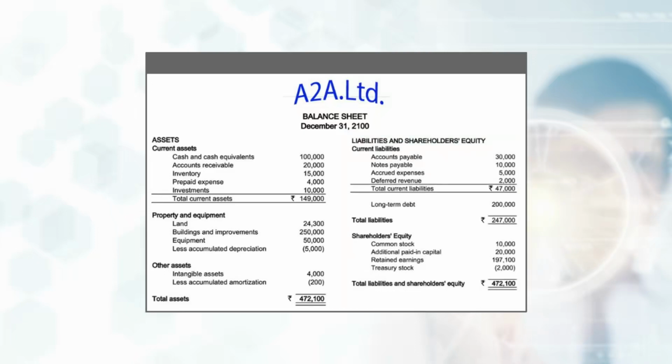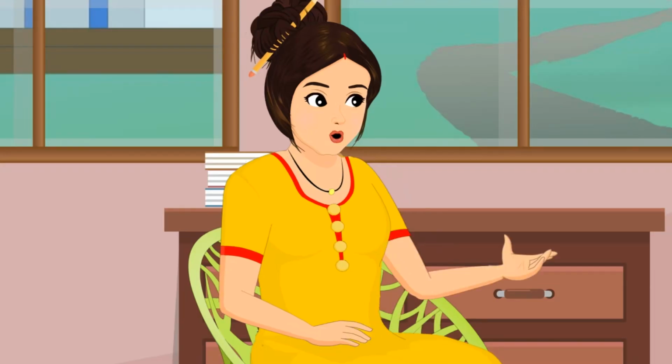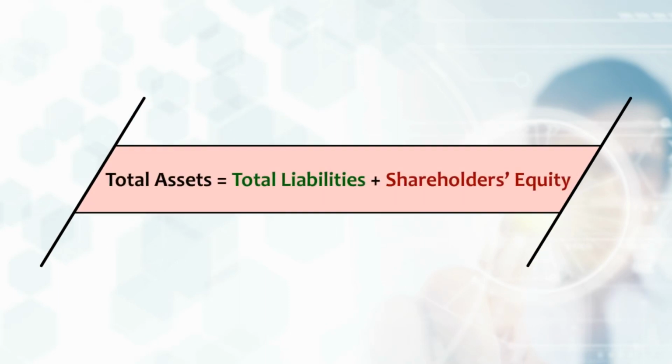The liabilities include liabilities and shareholders' equity, or the source of capital. This itself includes all amounts and debts owed by the business and the shareholders' ownership interest in the business. You should at the same time remember that total assets is equal to total liabilities plus shareholders' equity.